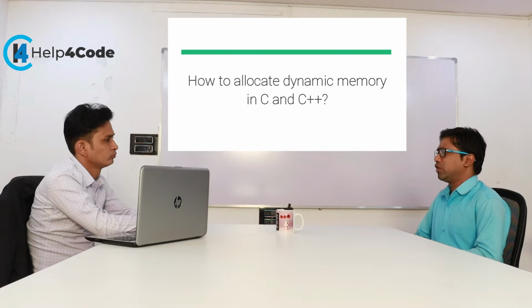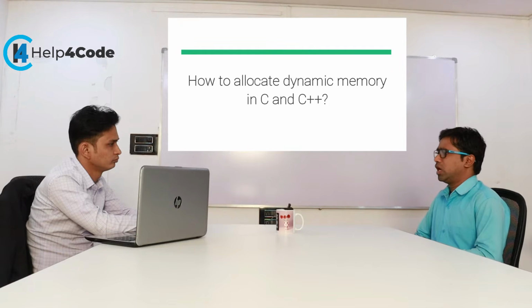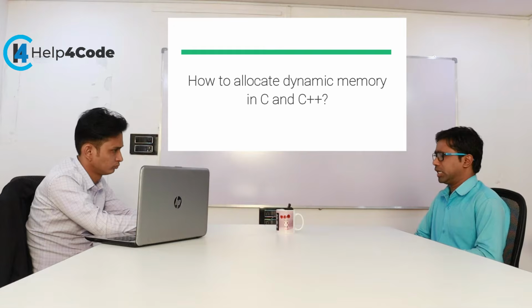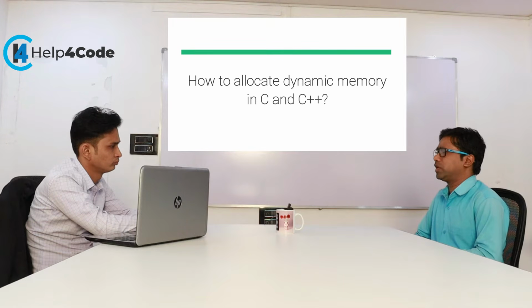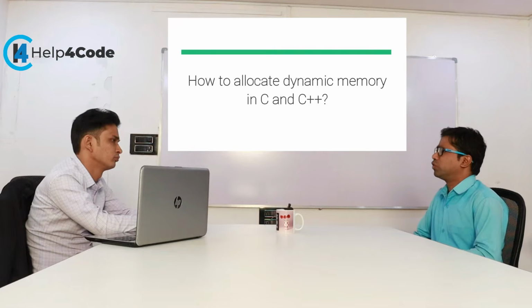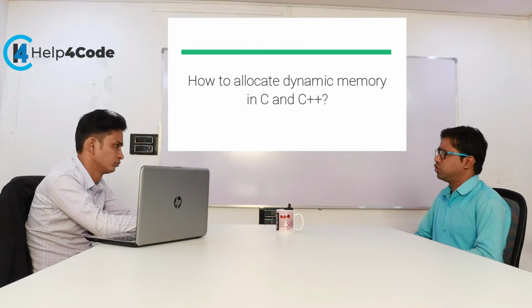In C language, we allocate dynamic memory by using the calloc and malloc functions. In C++, we use the new operator, so by using the new operator we allocate memory. In C language, the free function is used for deallocating memory, because if we have borrowed memory, we have to return that memory to the CPU. That is why we use free.